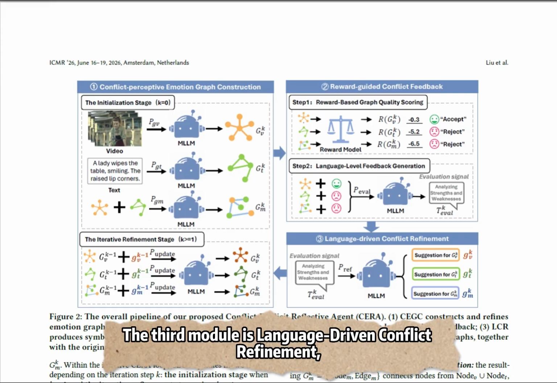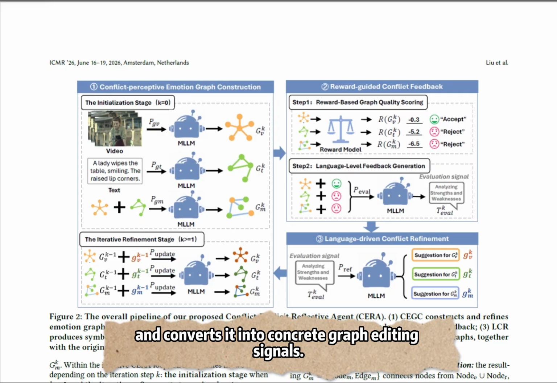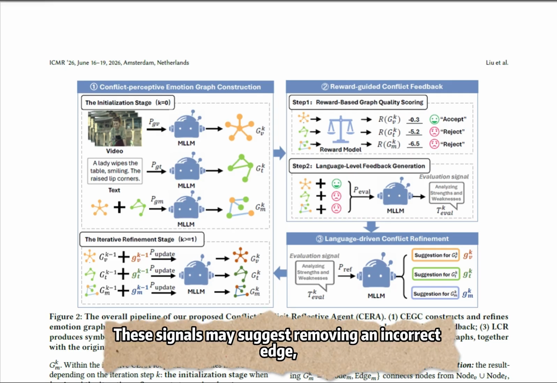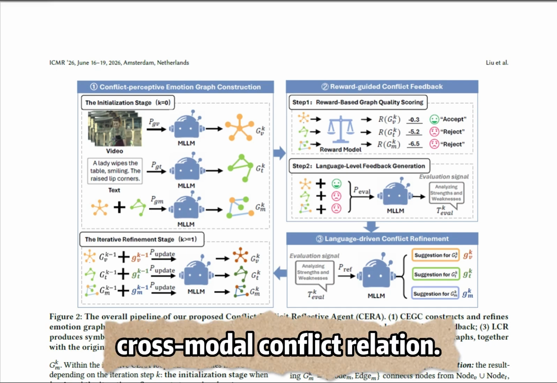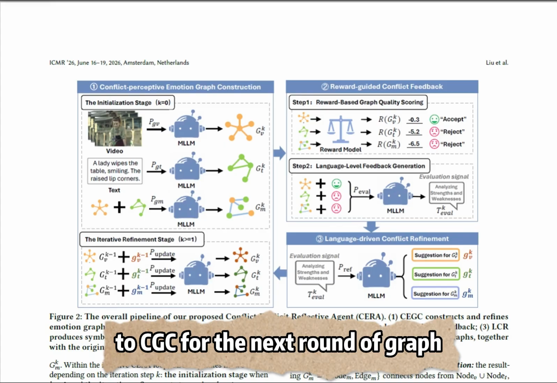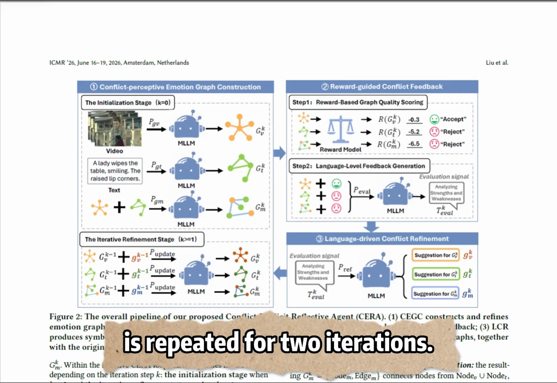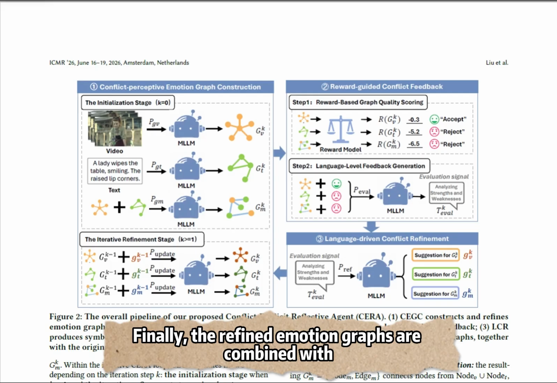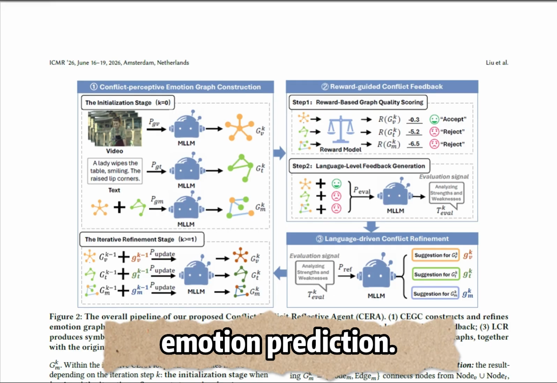The third module is Language-Driven Conflict Refinement, or LCR. LCR takes the language feedback produced by RCF and converts it into concrete graph editing signals. These signals may suggest removing an incorrect edge, refining an emotion label, or adding a missing cross-modal conflict relation. The generated editing signals are then sent back to CERA for the next round of graph refinement. In our implementation, the perception, evaluation, reflection loop is repeated for 2 iterations. Finally, the refined emotion graphs are combined with the original video and text inputs for final emotion prediction.